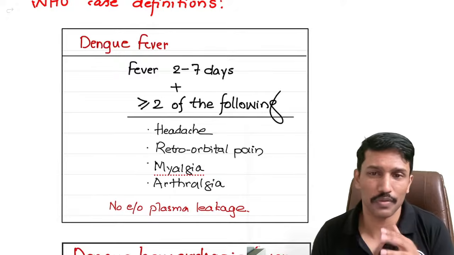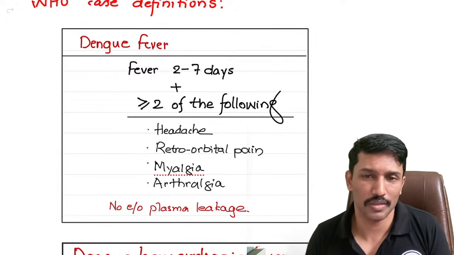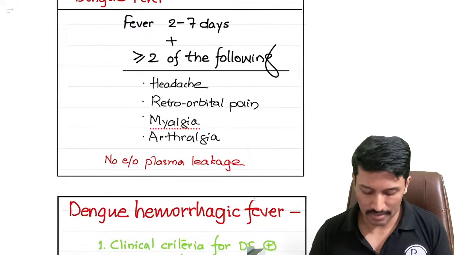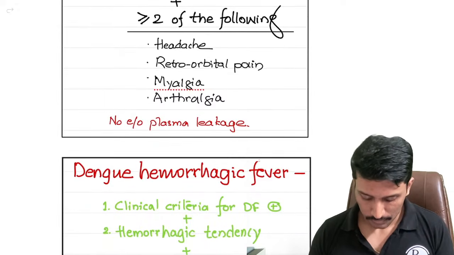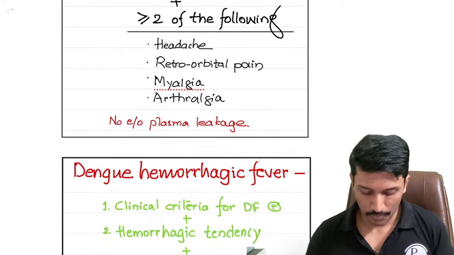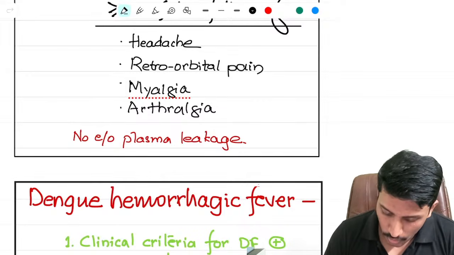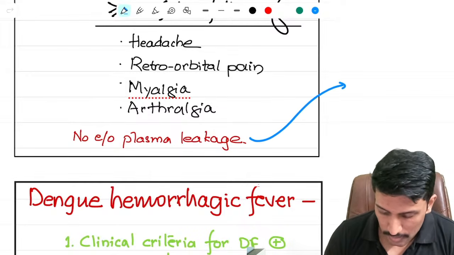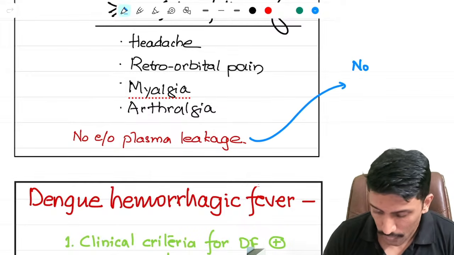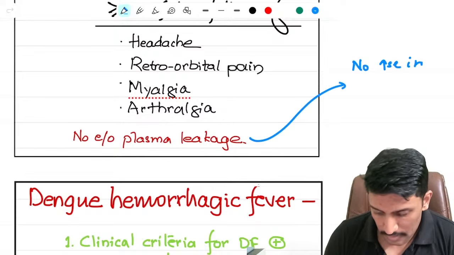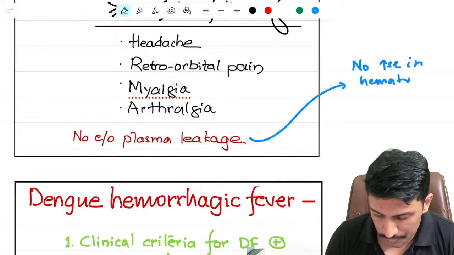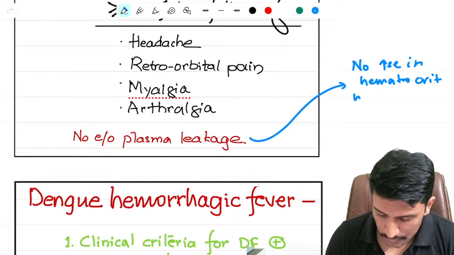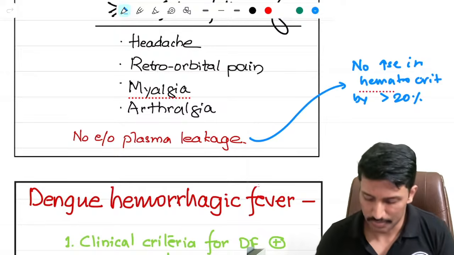If there is evidence of plasma leakage through capillary injury, then we will start considering it as dengue hemorrhagic fever. Okay. And how do we recognize that? There is no rise in hematocrit by more than 20%. The rise may be less than 20%.